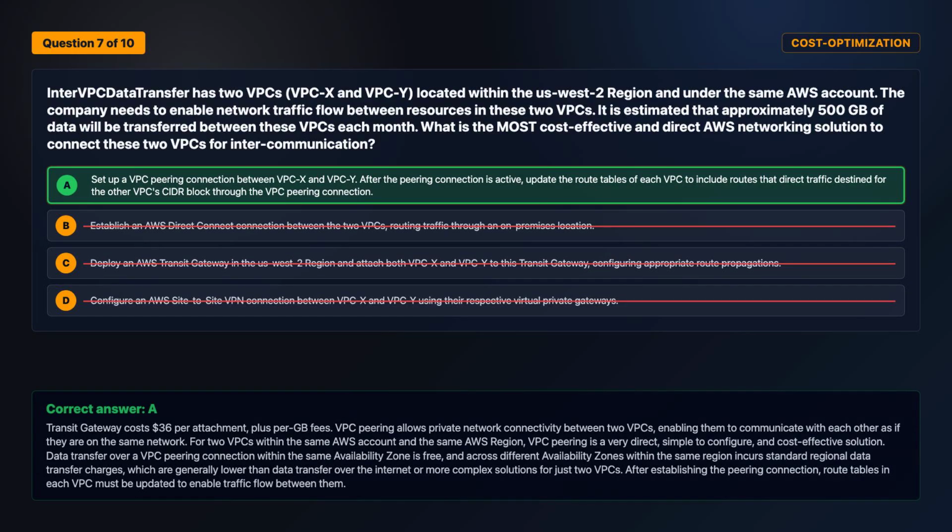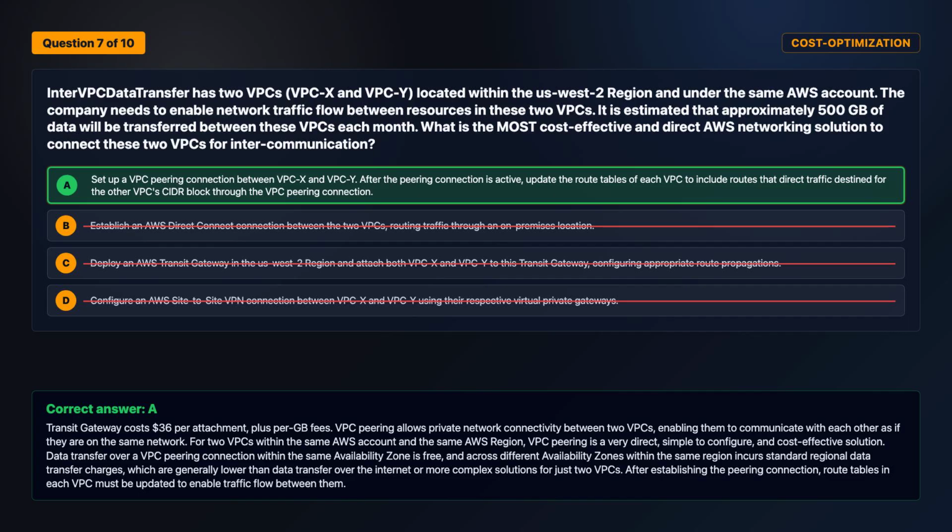The correct answer is option A. Transit Gateway costs $36 per attachment, plus per GB fees. VPC peering allows private network connectivity between two VPCs, enabling them to communicate with each other as if they are on the same network. For two VPCs within the same AWS account and the same AWS region, VPC peering is a very direct, simple to configure, and cost-effective solution.